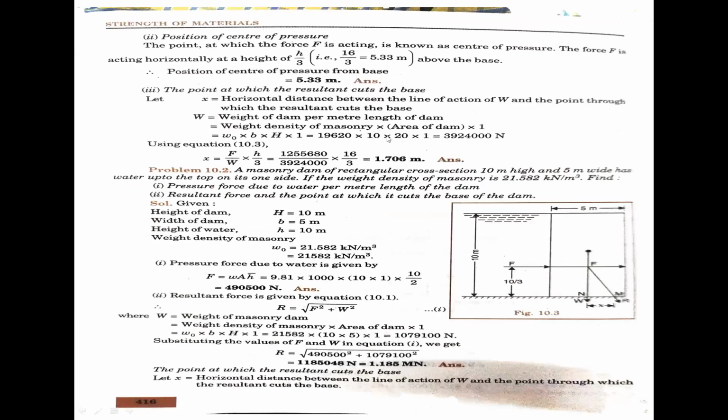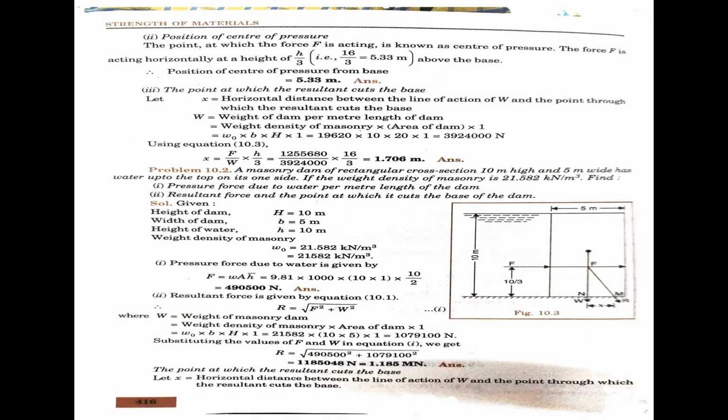Now using the formula x equal to F by W into h by 3. Here x equals the horizontal distance between the line of action of W and the point through which the resultant cuts the base. Now W equals the weight of dam per meter length of dam, that is weight density of masonry into area of dam into 1.